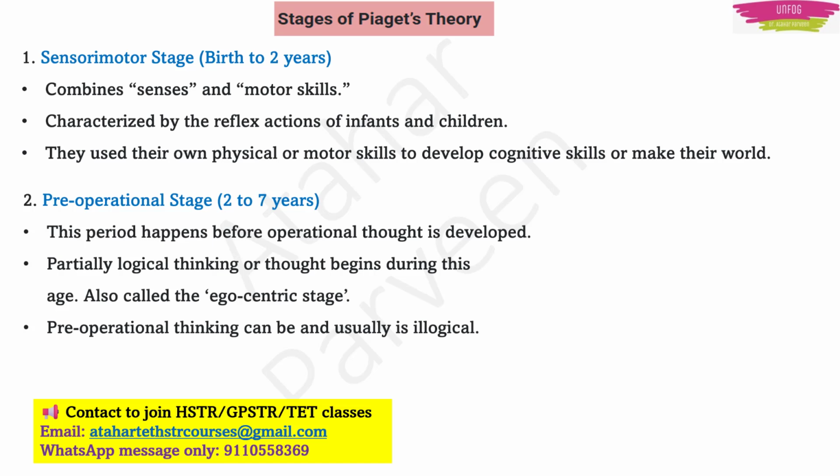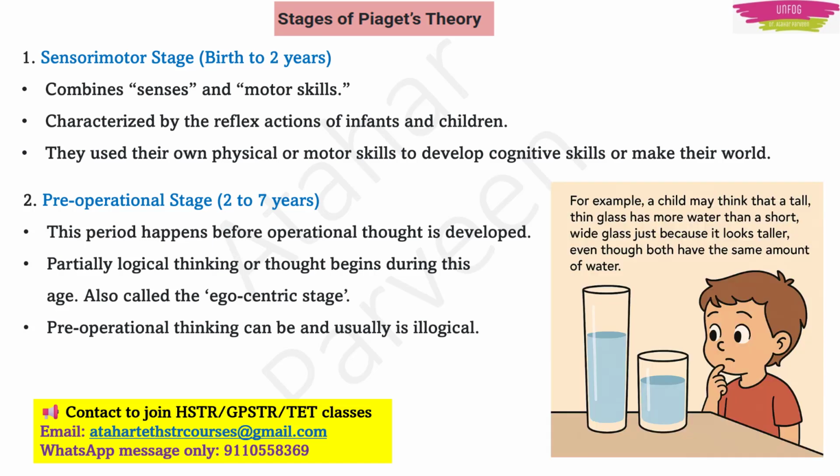That's why we also call this stage the egocentric stage. This is the stage where the child can also think illogically. There is not much logic in the thinking during this stage. For example, a child of this age, from 2 to 7 years, may think that one tall thin glass has more water than a short wide glass.